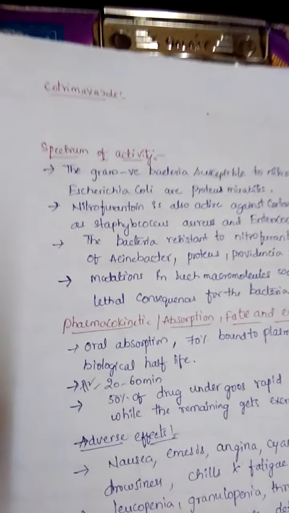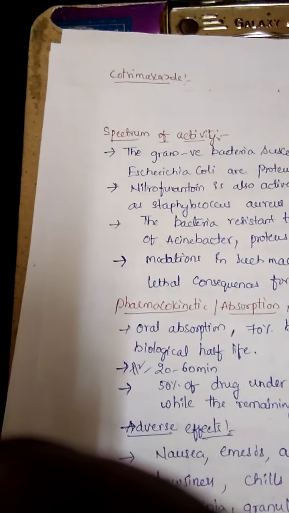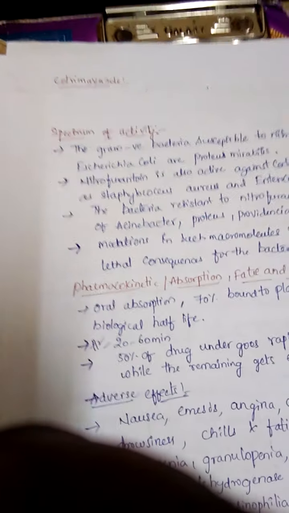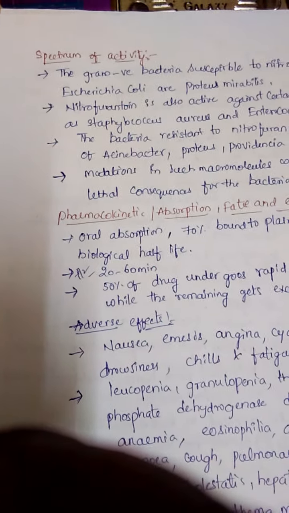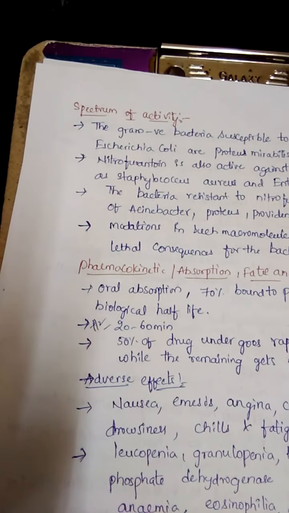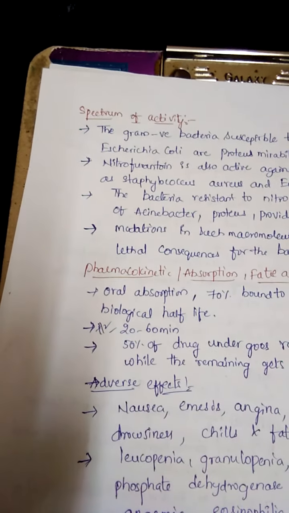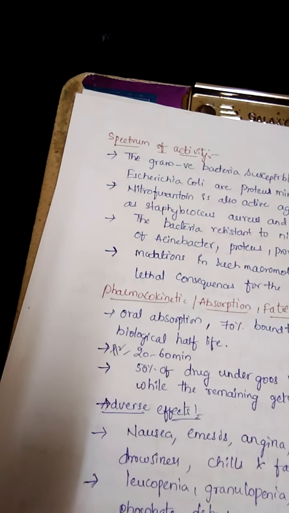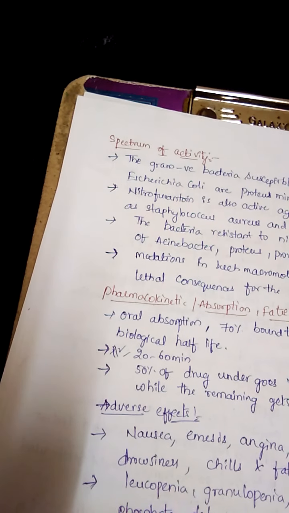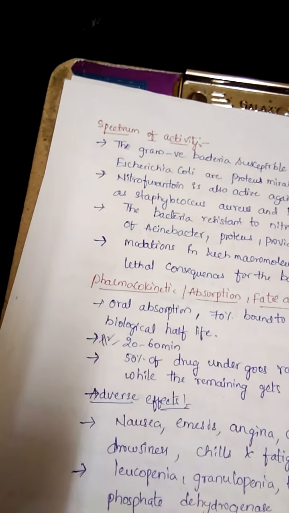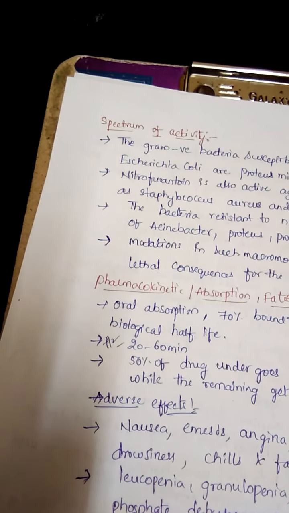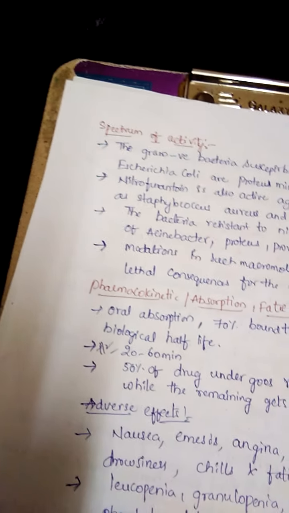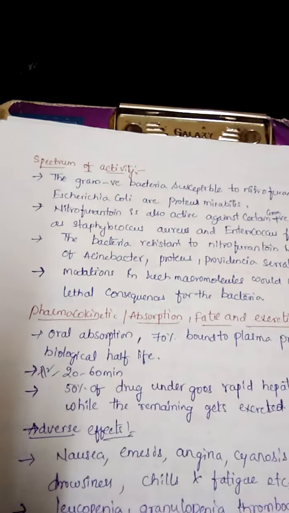Okay. And coming to the spectrum of activity, it mainly acts against gram positive as well as gram negative bacteria. The gram negative bacterium is Escherichia coli, and the gram positive bacteria are Staphylococcus aureus and Enterococcus faecalis. I already said about the mechanism of action. So it has a broad spectrum of antibiotic activity, and mutations in such macromolecules would in turn lead to lethal consequences for the bacteria.